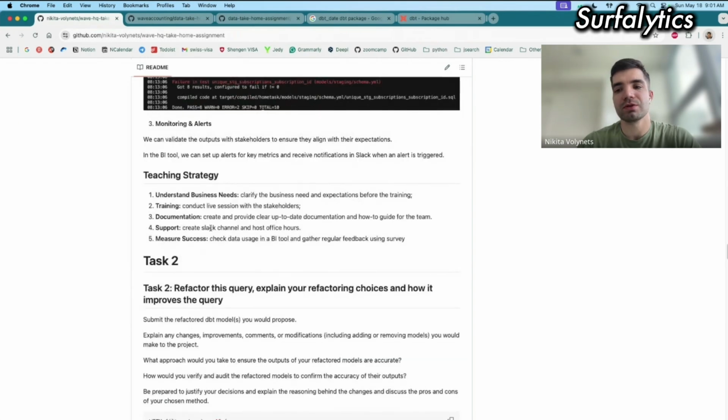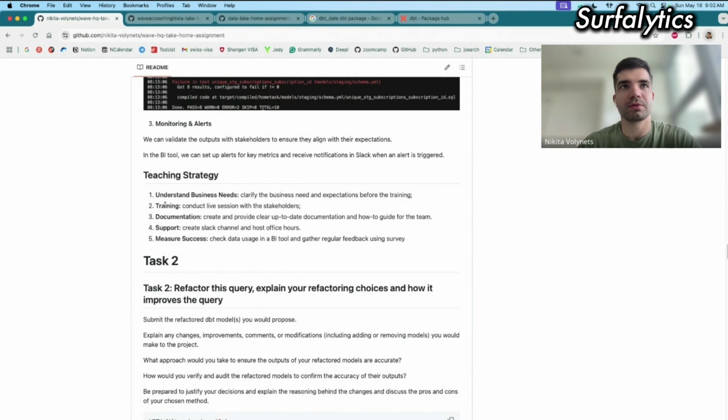The additional question was also about how we will teach our product team to use these tables that we created. First of all, even before the creation of these DBT models, we need to talk to business and gather their requirements. We should understand their problems right now, what they really need and what problems they need to solve.